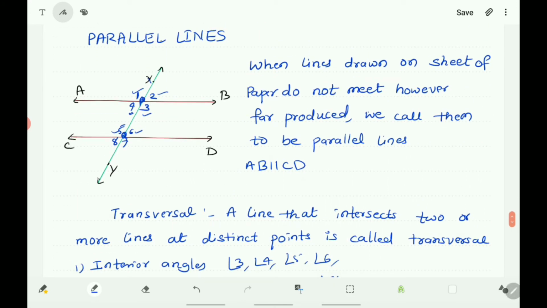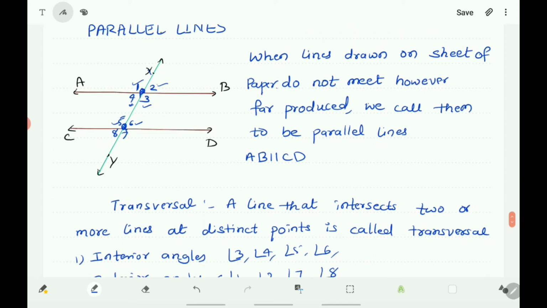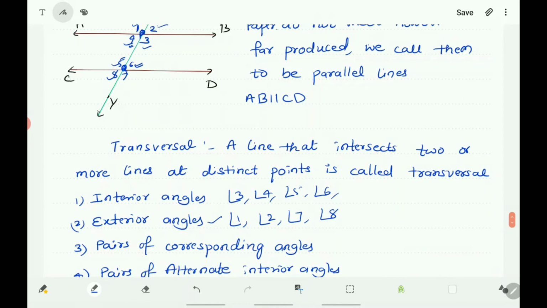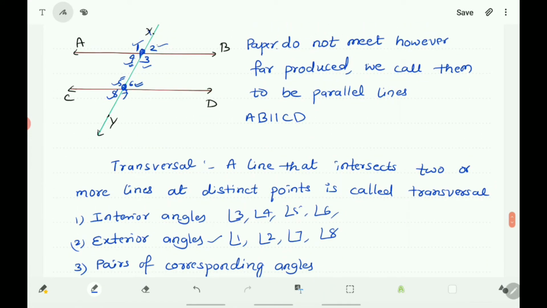Here angle 1 and angle 5, and angle 2 and angle 6, and angle 4 and angle 8, angle 3 and angle 7. These are the 4 pairs of corresponding angles. Here angle 1 and angle 5, one pair, and next second pair angle 2 and angle 6, and third pair angle 4 and angle 8, and next fourth pair is angle 3 and angle 7. These are the 4 pairs of corresponding angles.